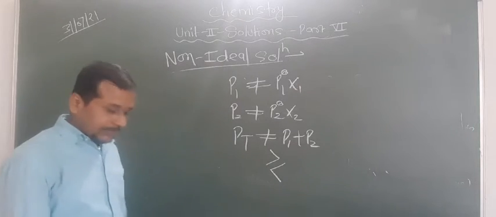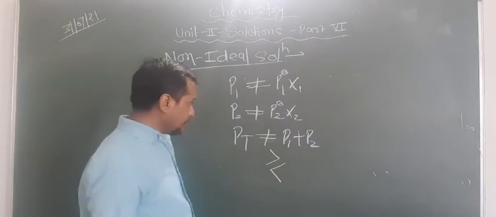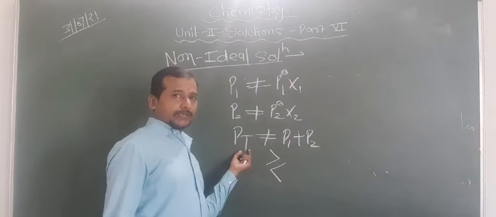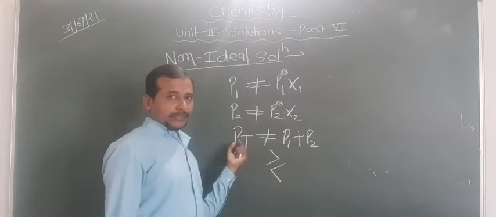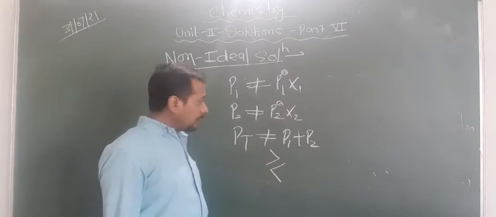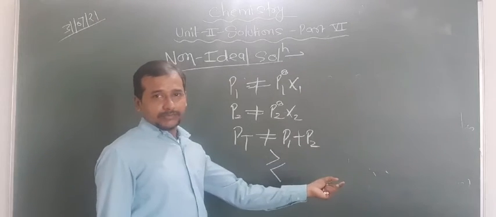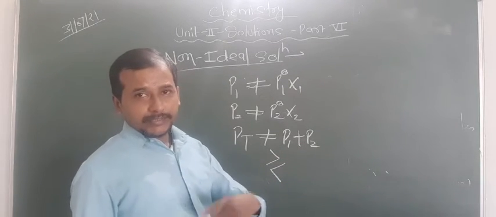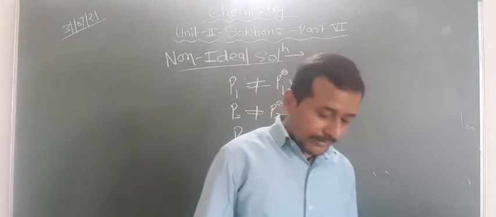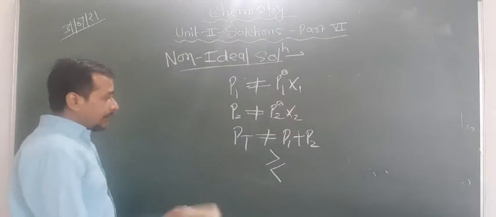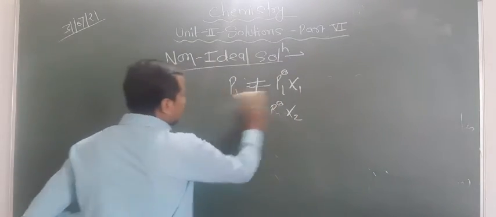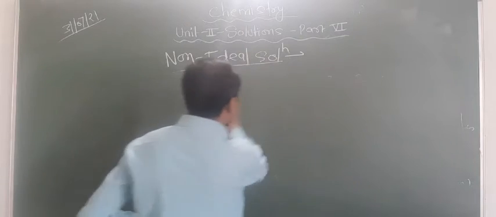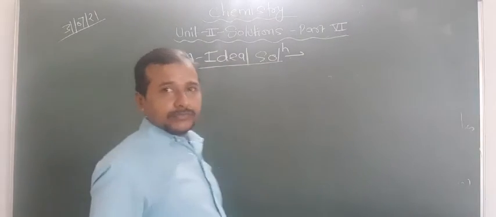Are you getting this point or not? The pressure of the solution may be high or low, but not equal to the pressure of solvent and solute. As I told you, the interactions are changed, so the pressure may be high or low.